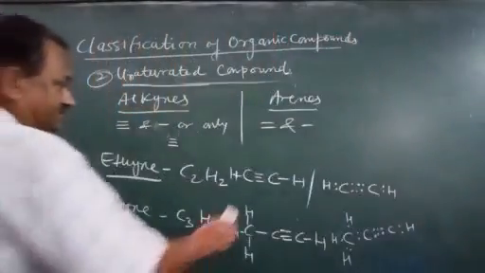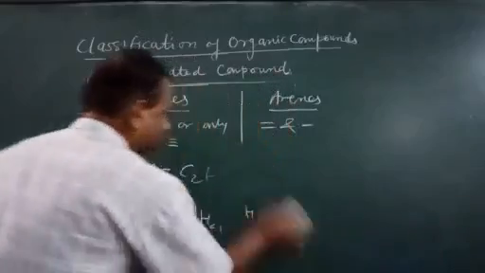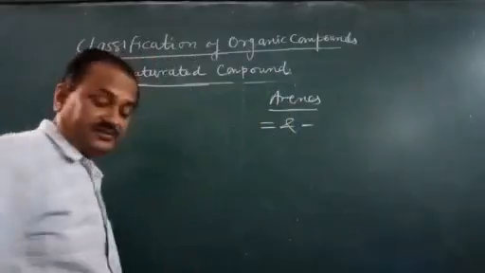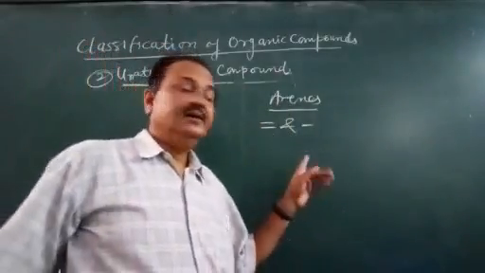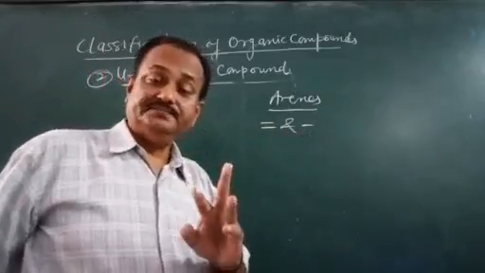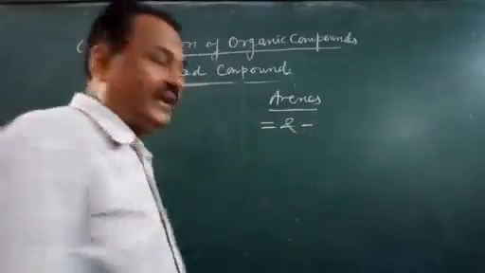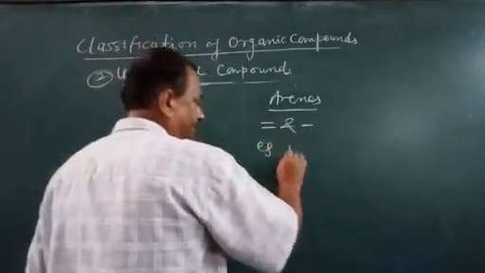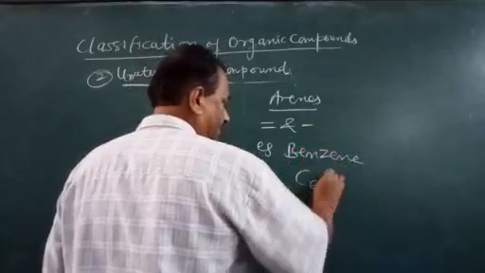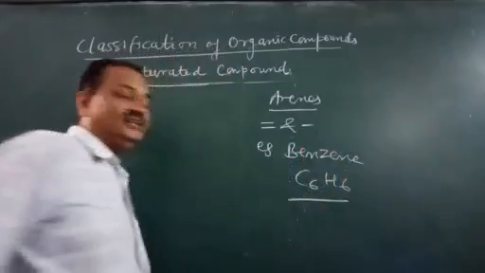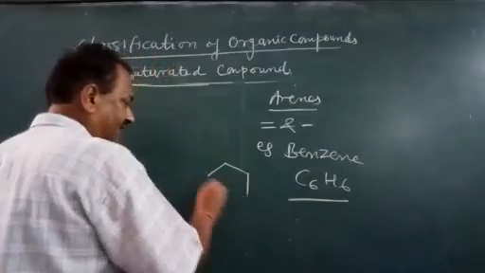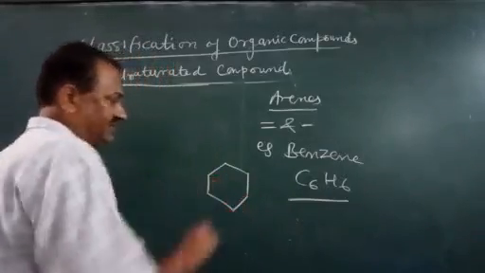Now coming to the last, there are the arenes. Arenes are the hydrocarbons having double and single bonds both. There are many diverse classes. For example, benzene. Benzene has C6H6 as its formula, and it has a ring structure.